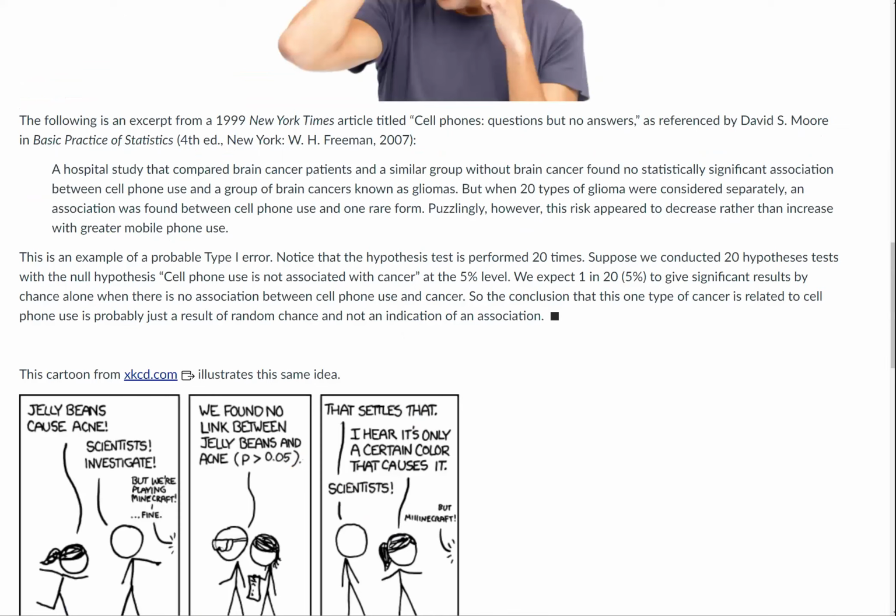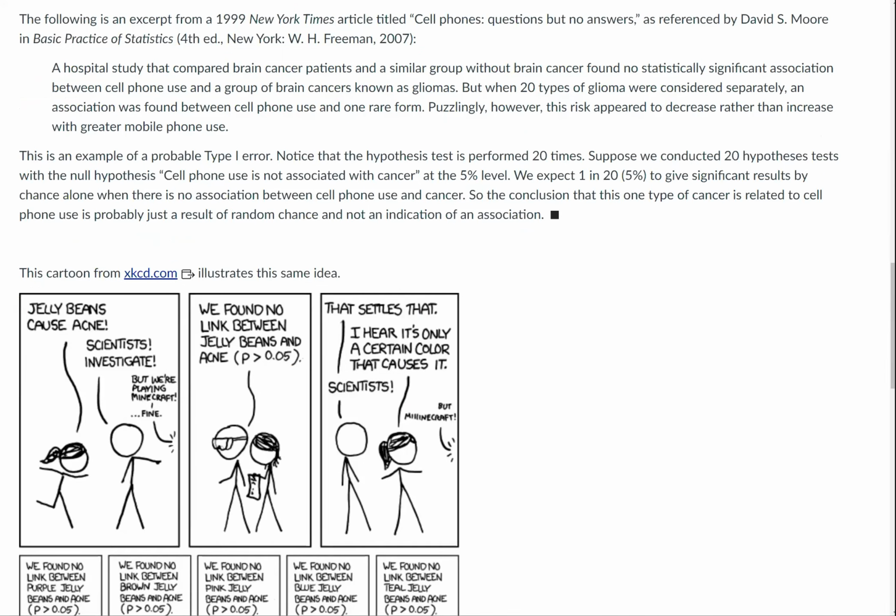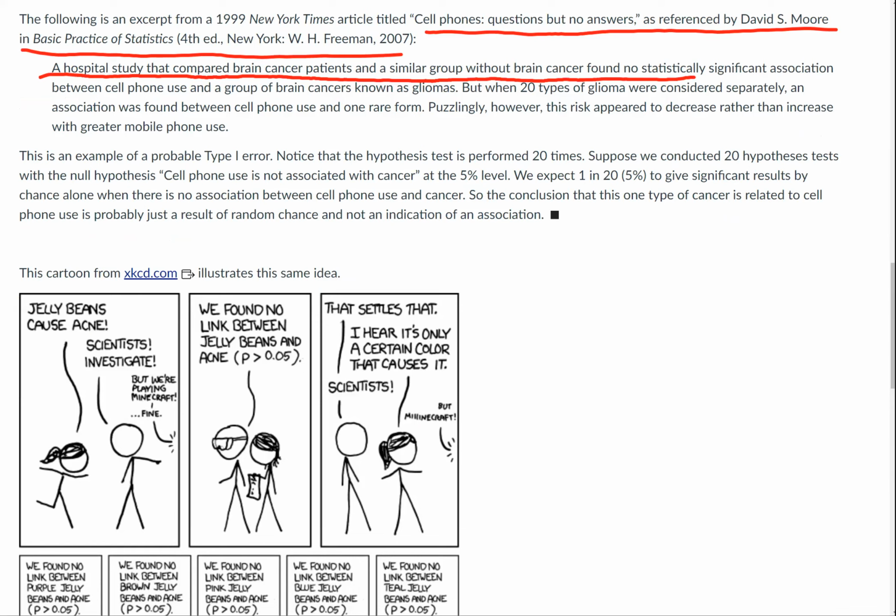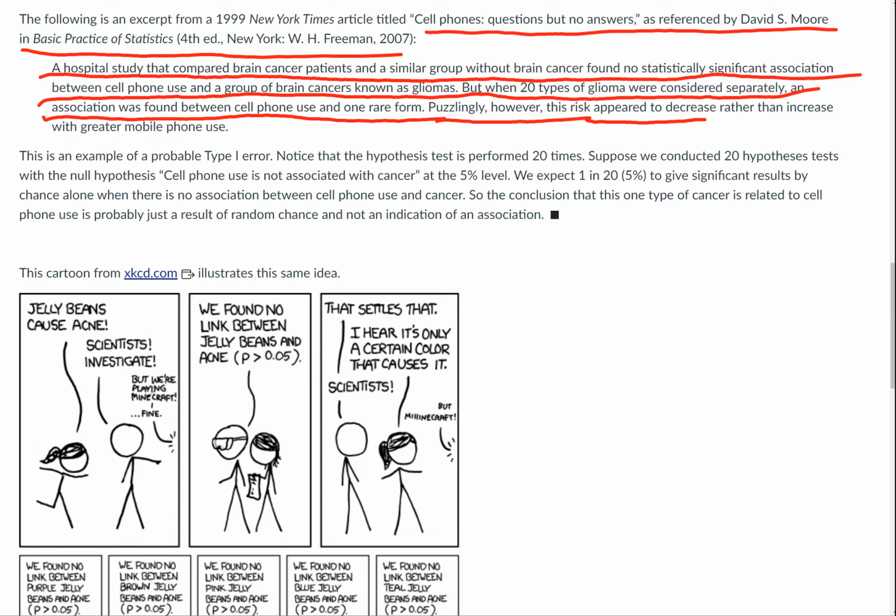The following is an excerpt from the 1999 New York Times article titled "Cell Phone Questions But No Answers," as referenced by David S. Moore in Basic Practice of Statistics. He says, a hospital study that compared brain cancer patients with a similar group without brain cancer found no statistically significant association between cell phone use and a group of brain cancers known as gliomas. But when 20 types of glioma were considered separately, an association was found between cell phone use and one rare form. Puzzlingly, though, this risk appeared to decrease rather than increase with greater mobile phone use.